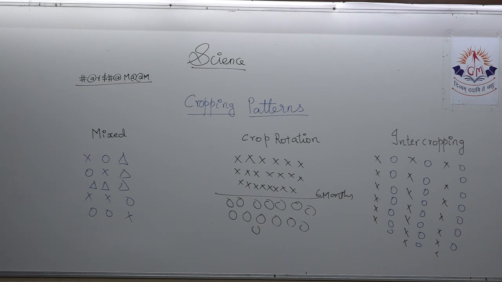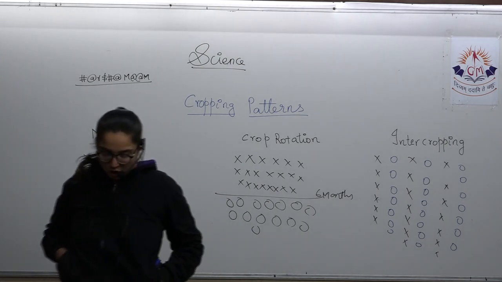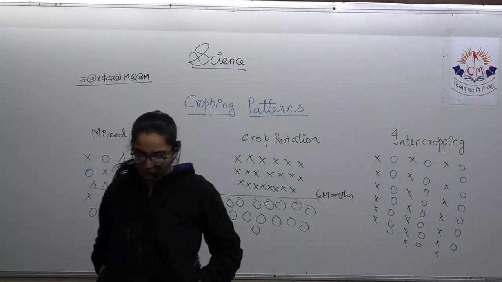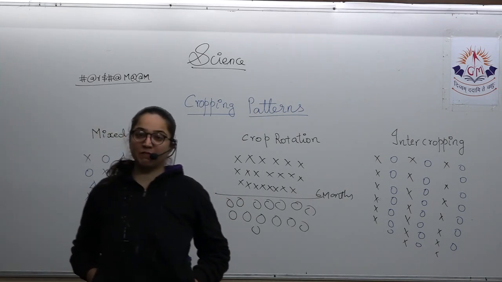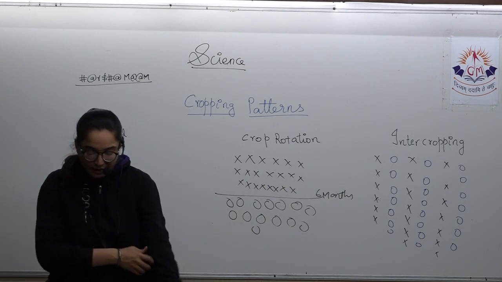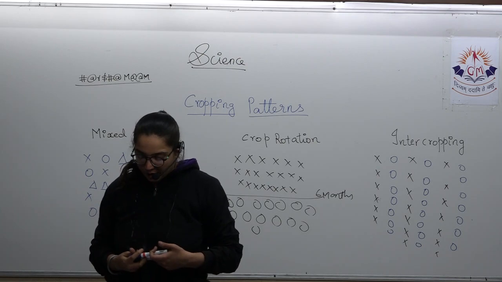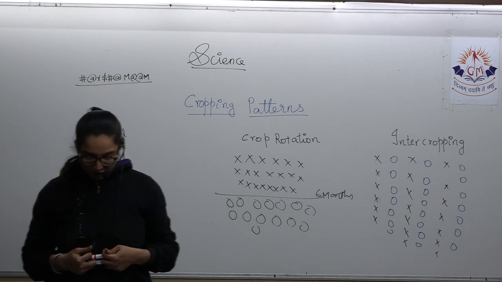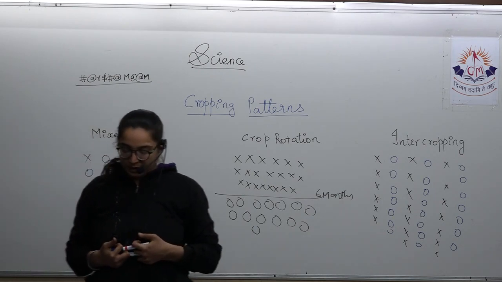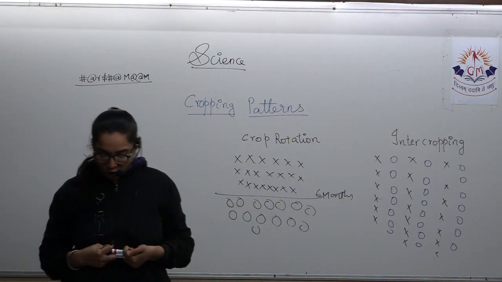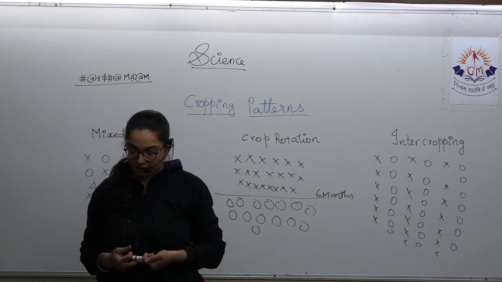So I hope we have completed it. Let's move further to the next part, which is crop production management. In order to improve and manage crop production systems, we have to focus on cheaper and farmer-friendly approaches, and there is a direct correlation between high yields and input application. Successful production depends on understanding how crops develop and grow, how various factors affect their growth and development, and how each factor can be modified and managed.